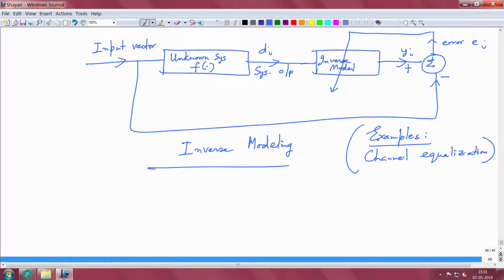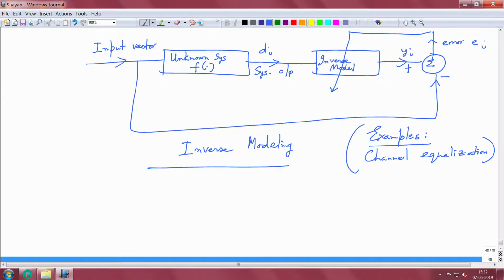In the case of channel equalization, I have some signal that goes through an unknown channel, I do not know what the channel is, and I want to undo the effect of the channel. If I take the composition of the channel and this inverse model, that has to be close to a delta function, and this is the idea. Exact specifics as to what the input vectors are and what we want to drive are very case specific problems, but this is a high level schematic of an inverse model, because we want our output at the end of the inverse model to be close to what we had at the input. So, this is the inverse modeling problem.